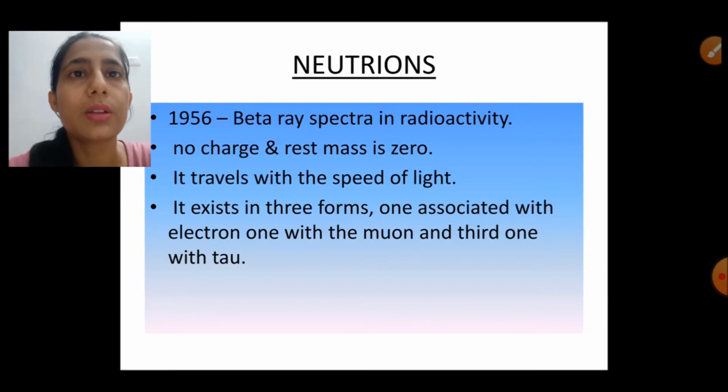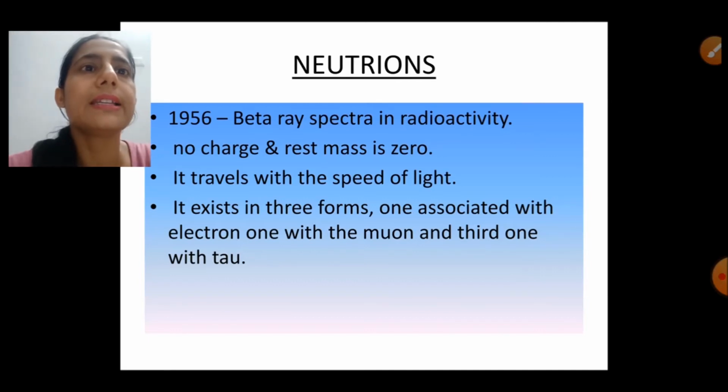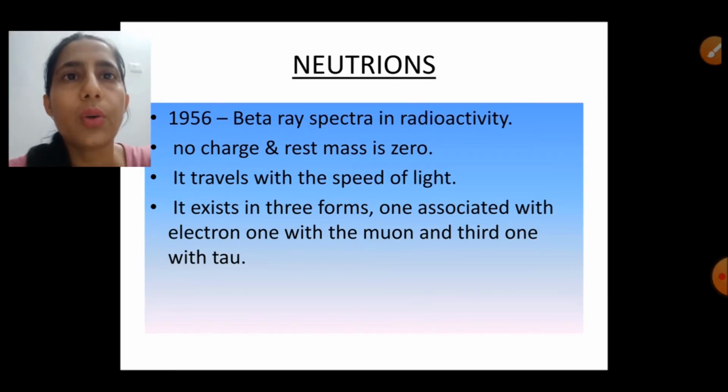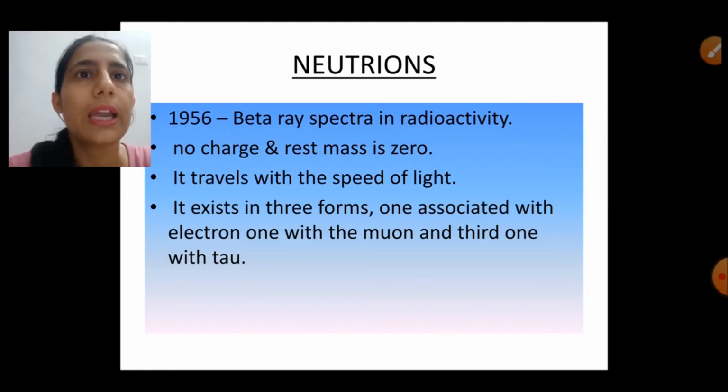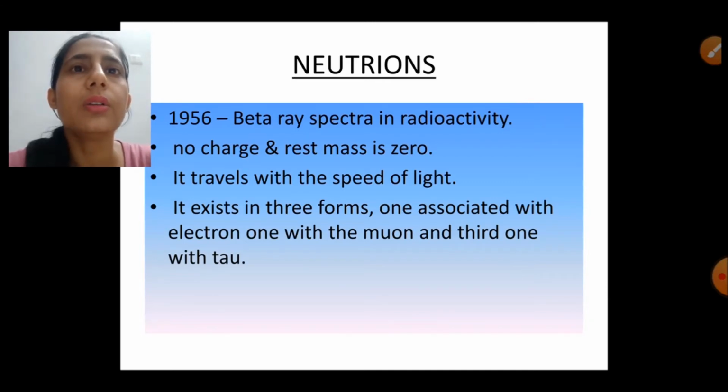Next are the neutrinos. As I have already mentioned the word neutrino many times before this. The neutrino concept was given in 1956 when Pauli was analyzing the beta ray spectra. He found that the beta ray spectra is continuous. It means that in beta decay, when a neutron converts into a proton with the emission of an electron, the electron shares its energy with some other particle which has zero charge. This neutral particle was named the neutrino. That is why the spectra is continuous.